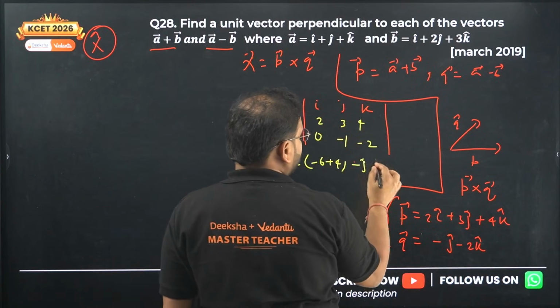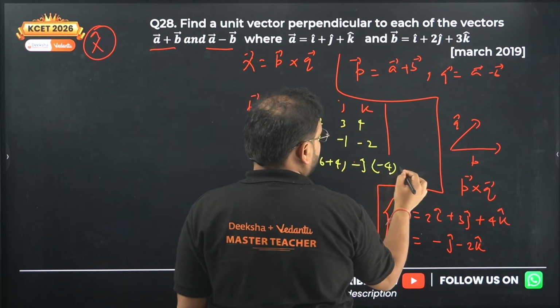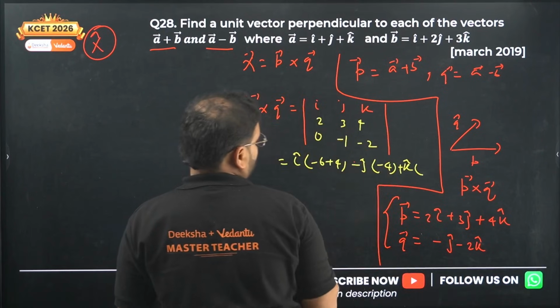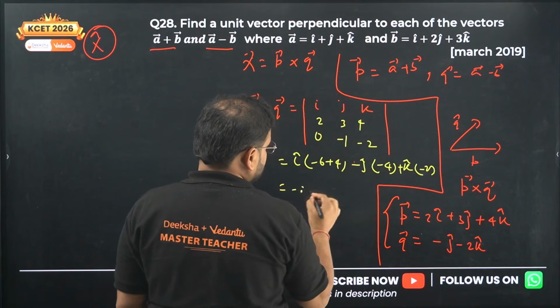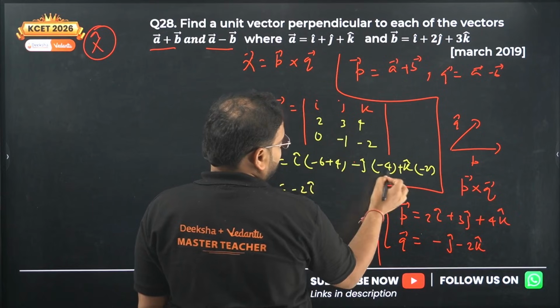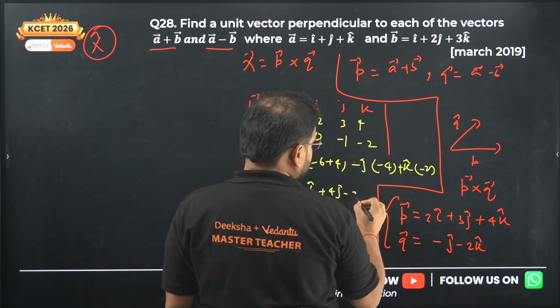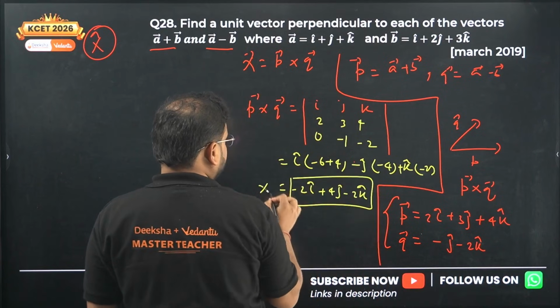With minus j cap you check, cancel, so this is -4, this is 0, then plus k cap, you will have this cancelled, so -2. So what I have is -2 i cap, plus 4 j cap, and -2 k cap. This is my vector x actually.